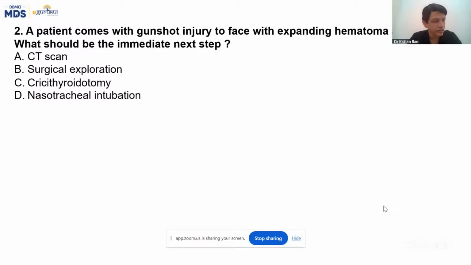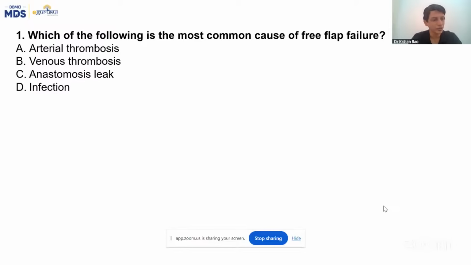Abhishek is asking, why can't it be infection? Yes, dear, you are right. It can be infection, but as I told, it's not a very common cause. All the four can happen, but the most common is venous thrombosis, because any surgeon doing a flap is very careful about the anastomosis of the veins. Anywhere there is little narrowing of the lumen, little kinking, or a pressure like a hematoma over the veins, because they are very thin and fragile structures, they can easily get blocked and compressed by external pressure.